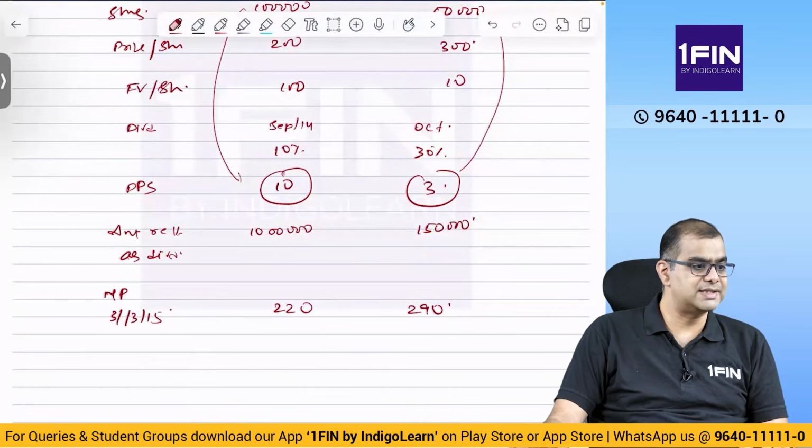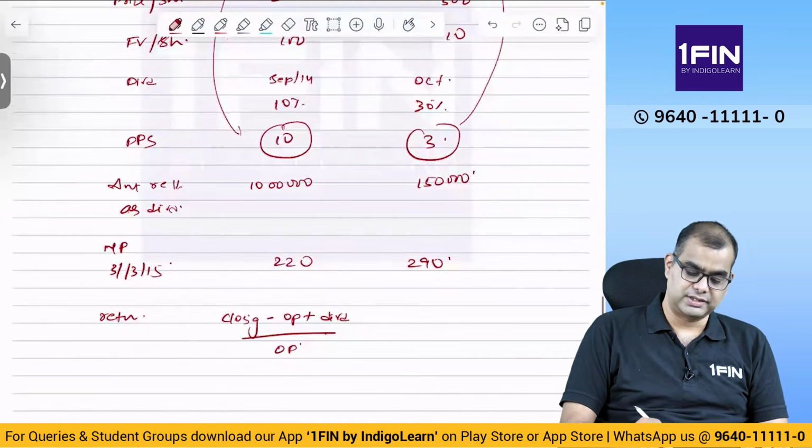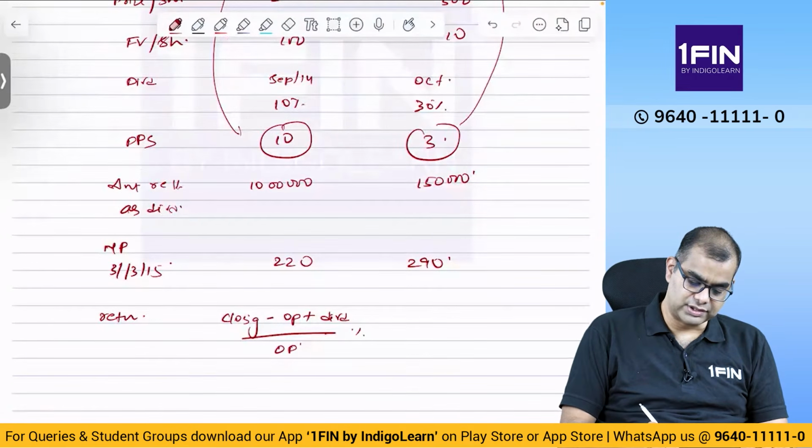What is the first part? Analyze the average return of the portfolio for the year ended so and so. So return. What is return? Closing minus opening plus dividend divided by opening. Okay, this is return percentage. Correct? So for this, closing is 220 minus opening.